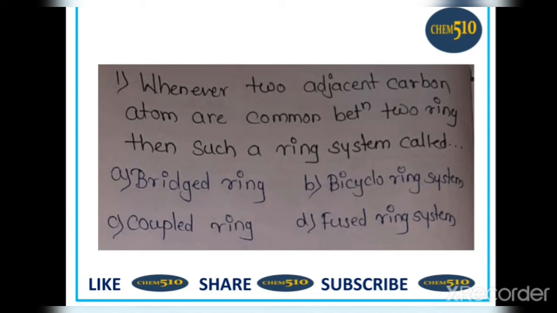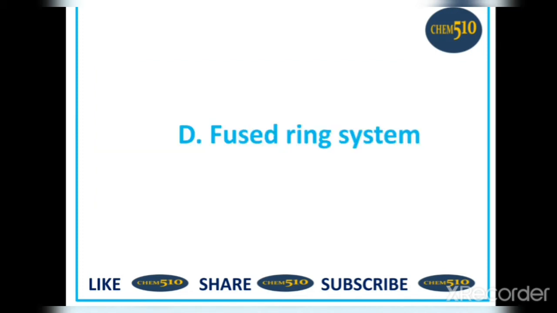First, whenever two adjacent carbon atoms are common between two rings, then such a ring system is called: A. Bridged ring system, B. Bicyclo ring system, C. Coupled ring system, and D. Fused ring system. So here two adjacent carbon atoms are common between two rings, then the system is called a fused ring system. So option D is correct.